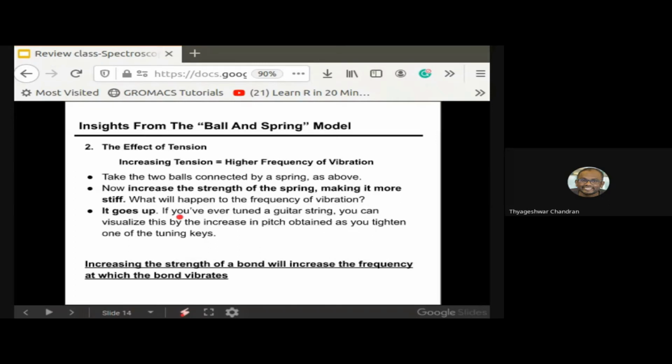The second thing, as I was mentioning, is the effect of the tension of the bond length. The tension denotes the number of bonds it has, whether it is going to be a single bond, a double bond, or a triple bond. If you increase the tension, it increases the vibration frequency of the molecule, so they are directly proportional to each other. The mass is inversely proportional to the frequency, and the tension of the molecule is directly proportional to the frequency.